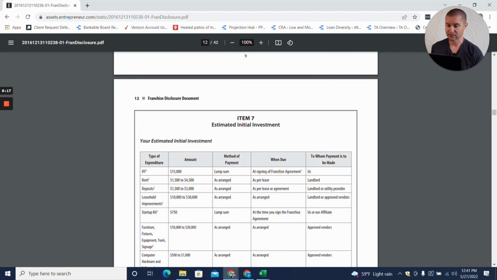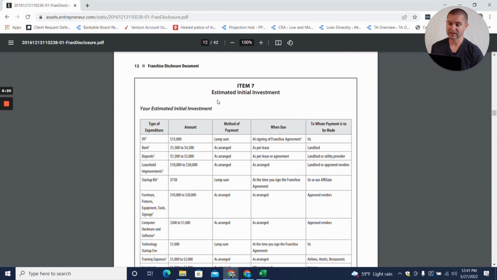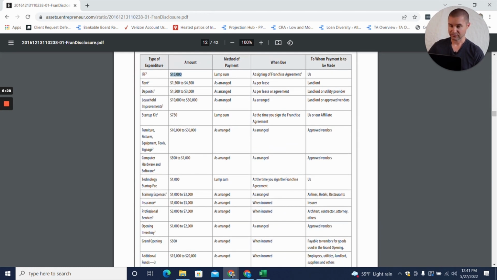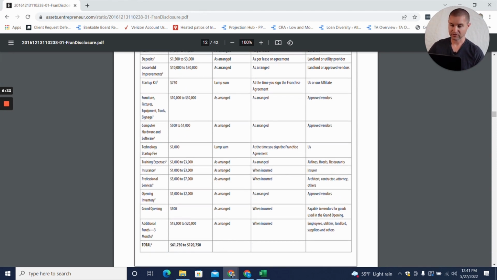Now, we're going to keep going to item 7. This is the estimated initial investment. So we've already talked about that initial franchise fee, that $15,000. Now these are other estimated expenses, and they give you ranges. And so you're really going to need to do your own research or make estimates. If you're comparing two franchises, you're going to probably need to make some estimates on what you expect these costs to be for your specific plan. You can see there's quite a range here, $61,000 to $120,000.